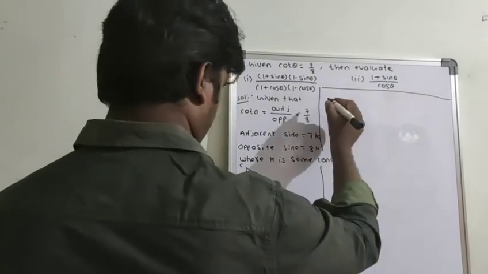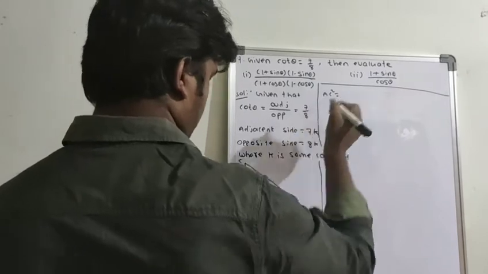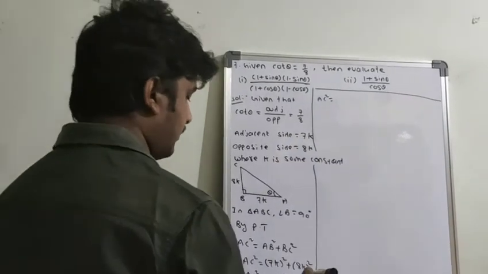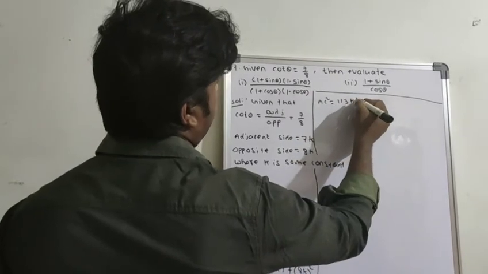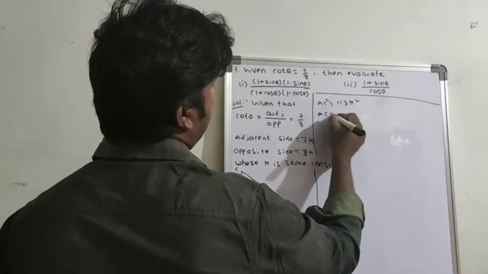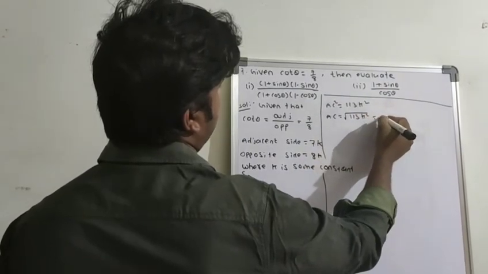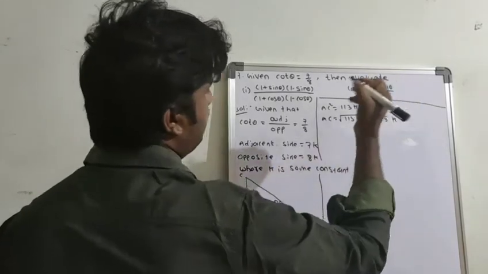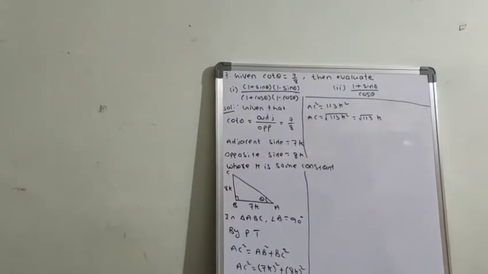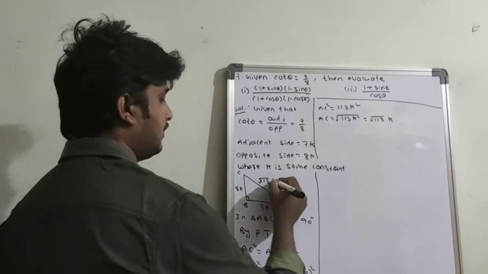So AC square is equal to 113 k square. So from this, AC equals the square root of 113 k square. 113 is not a perfect square, so we have to write it like this only: under root of 113 into k. So what is this? Under root of 113, and k outside.